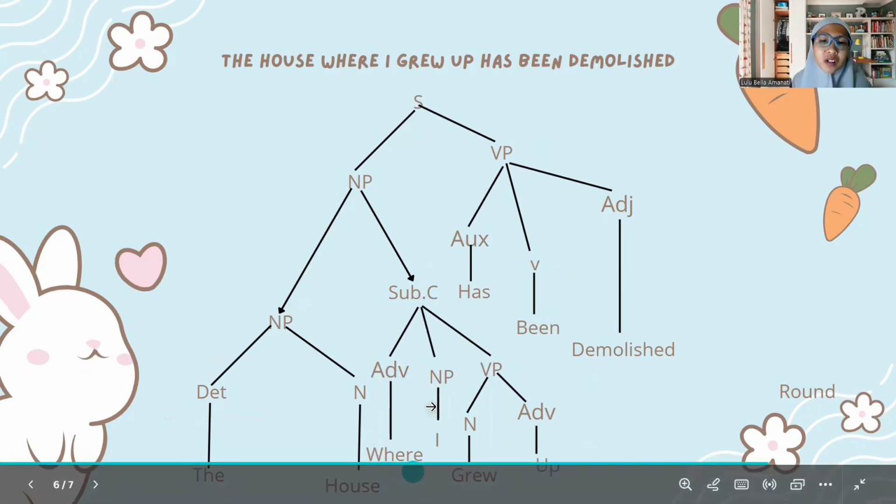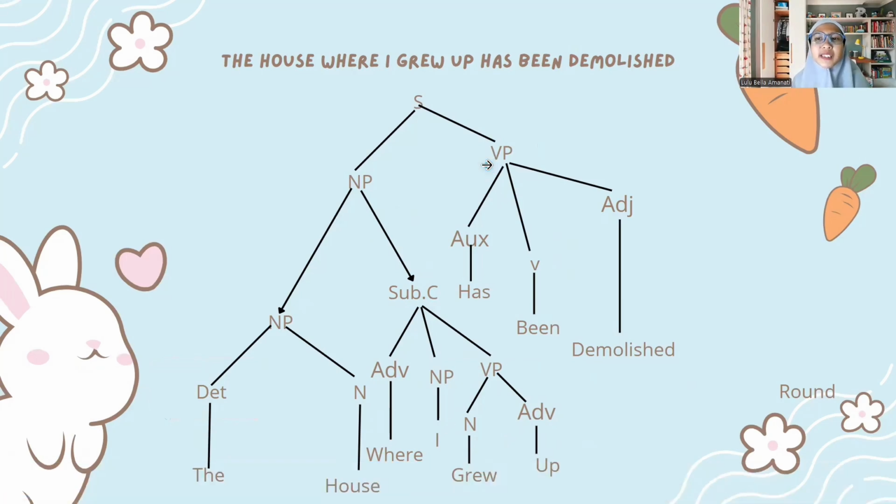The adverb is where, the noun phrase is I, and the verb phrase is verb grew and adverb up. The verb phrase of the main sentence consists of three parts: auxiliary has, verb been, and adjective demolished.